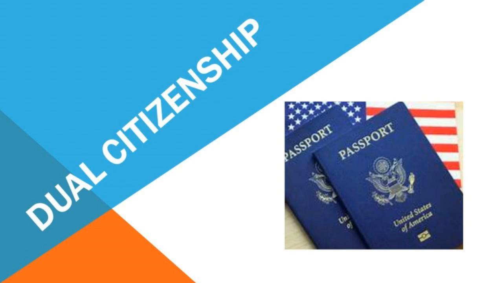Dual citizenship. Federal states like USA and Switzerland have dual citizenship. Dual means double, two citizenships. That is national citizenship and state citizenship. In India, all citizens, irrespective of the state in which they are born or reside, enjoy the same political and civil rights of citizenship all over the country.